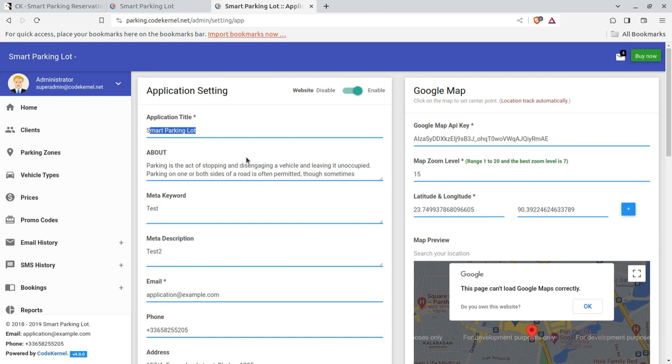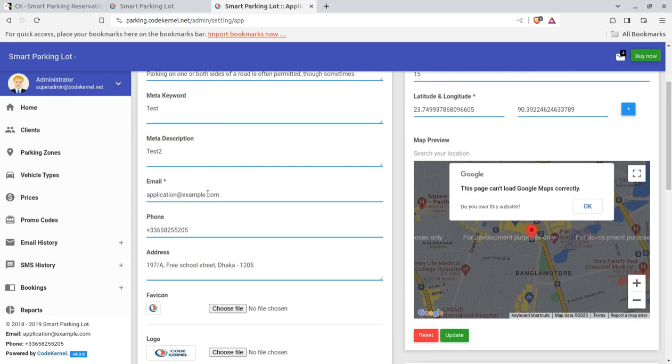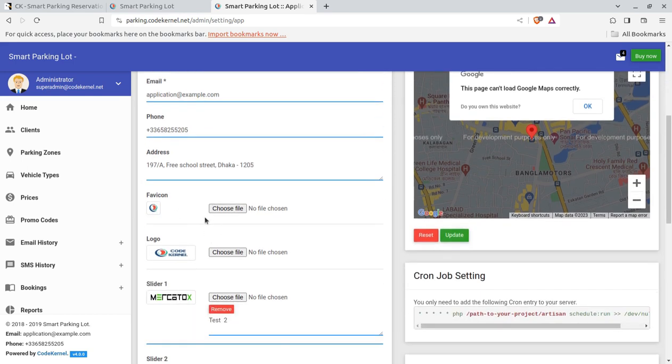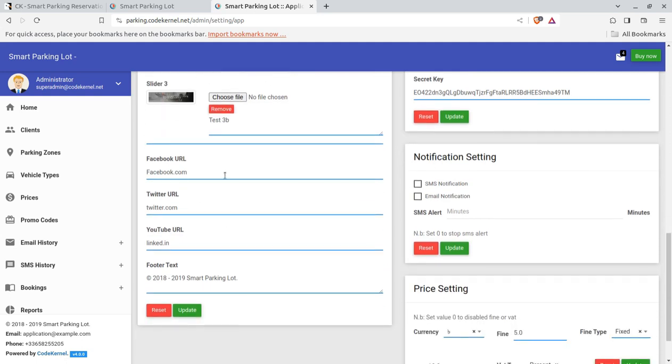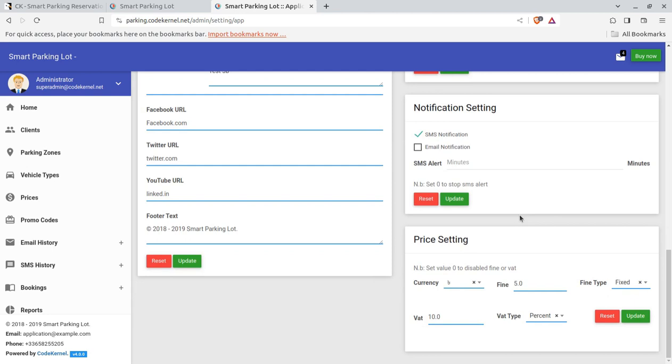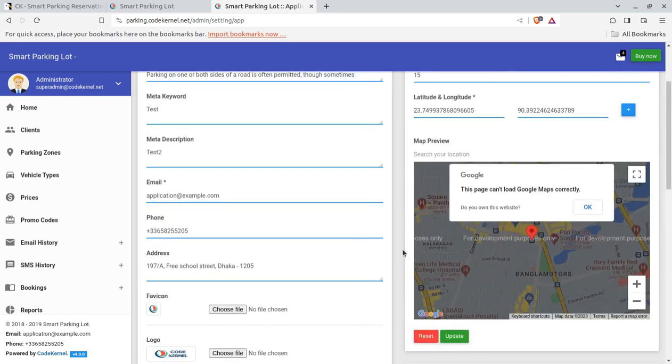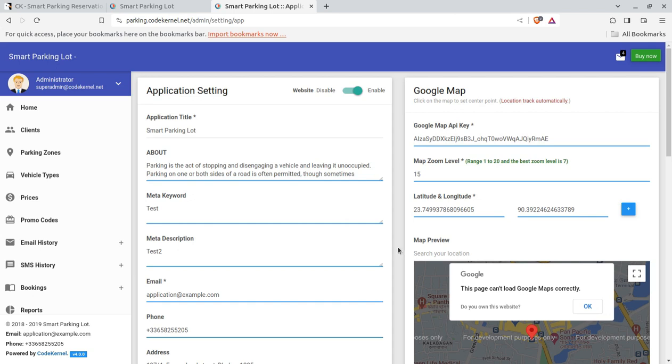So you are going to change the name of this system solution, and you can change the meta key, the mobile numbers and all such details. You can even put your own logo and the slider logos and the social connects URL here. And you can enable the SMS and email notification. Of course, for enabling the SMS notification, you need to configure the SMS gateway as well. But yes, email notification can be enabled without any additional effort. So this is the basic setting, and with this setting, you can start delivering the solution through this system.